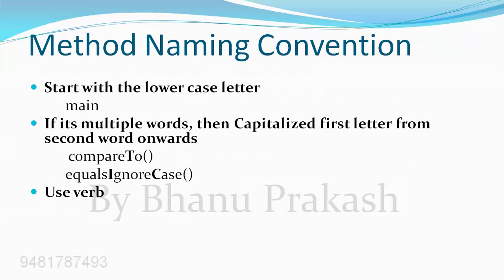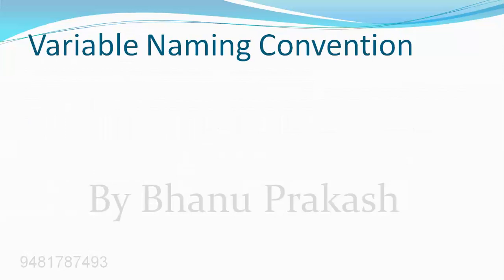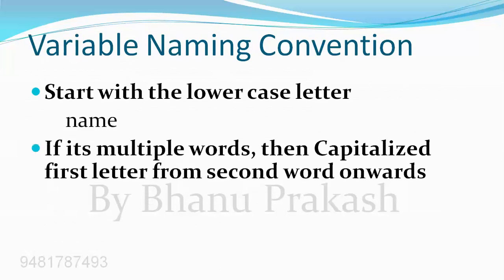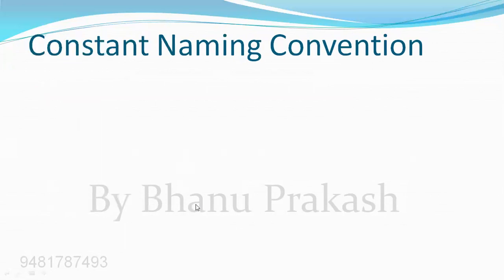While specifying the method name, it is better to use verbs which indicate the actions such as print, read, run, etc. In Java, we store information in a memory space which is called a variable. In the upcoming video, we'll discuss what a variable is and so on. For specifying the variable name, we start with a lowercase letter. If the variable name contains multiple words, we capitalize the first letter of every word except the first word, such as firstName, lastName. So the first is written in small case, whereas N is written in a capital letter.